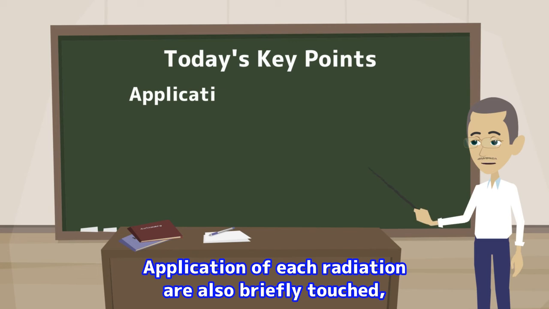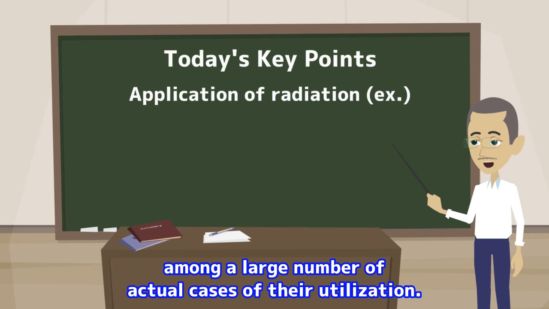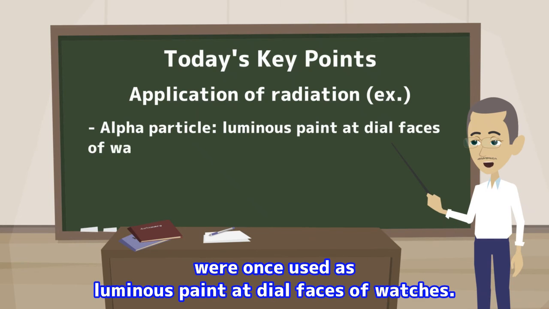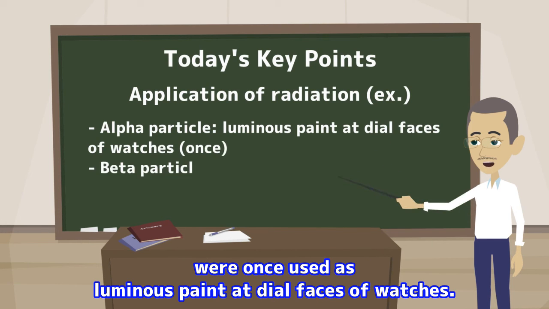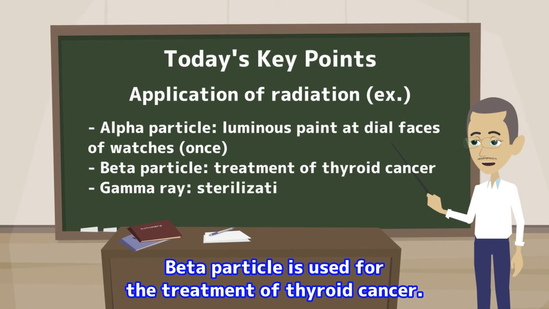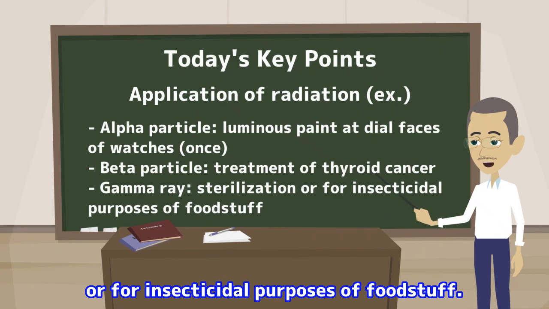Applications of each radiation are also briefly touched on, although they are just examples among a large number of actual cases of their utilization. Radioactive materials which emit alpha particles were once used as luminous paint on dial faces of watches. Beta particle is used for the treatment of thyroid cancer. And gamma ray is these days used for sterilization, or for insecticidal purposes for foodstuff.